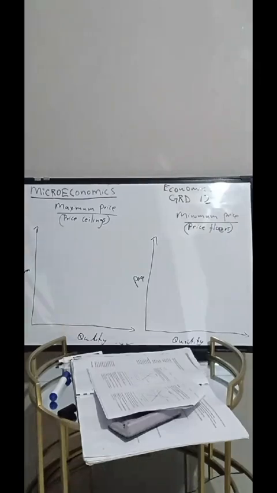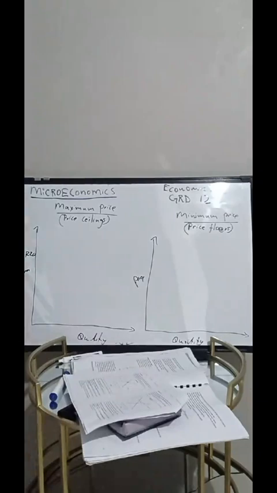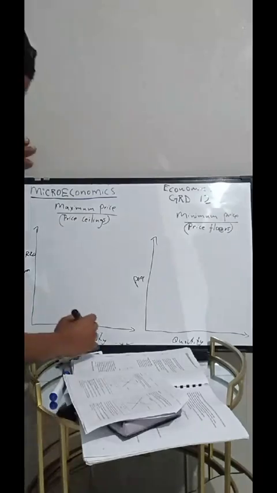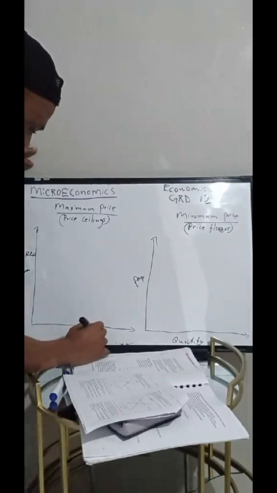What was our market price? Our market price, maybe we can say it was 20 rand, right? Let's say it was 20 rand. That is our market price before the implementation of the maximum price. At a market price of 20 rand, we are able to sell goods at a quantity of maybe 100 units.